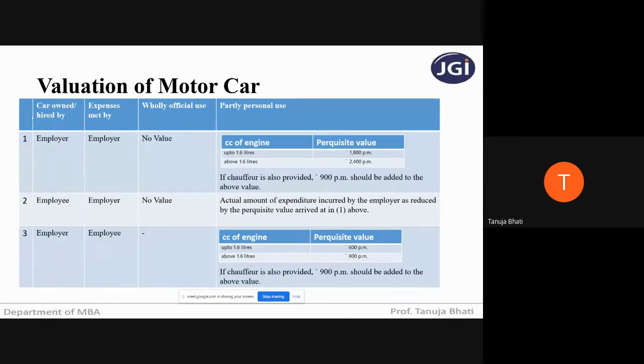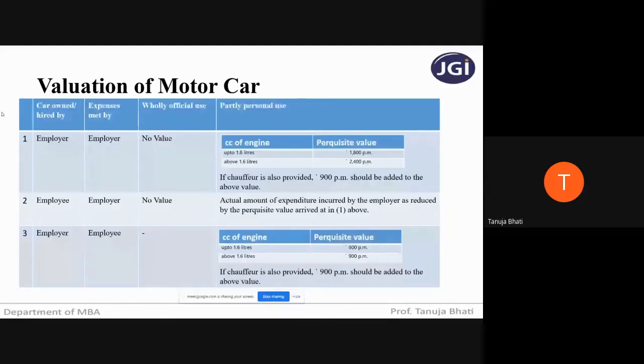and the expenses of the car, like the maintenance and running expenses. See, a car also has servicing and maintenance expenses. If the expenses are met by the employer itself, and it is given to the employee who is wholly using it for office purpose. So when the employer is giving any motor car to the employee which is completely used for office purpose, remember that it is not a perquisite and will not be charged to tax. Why? Because it is for office and not for his personal purpose. Okay, this holds in all the three cases.